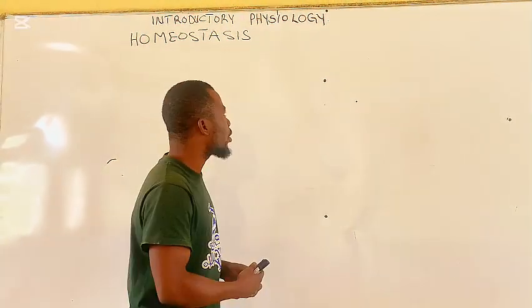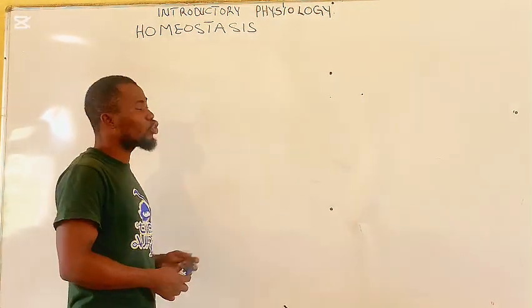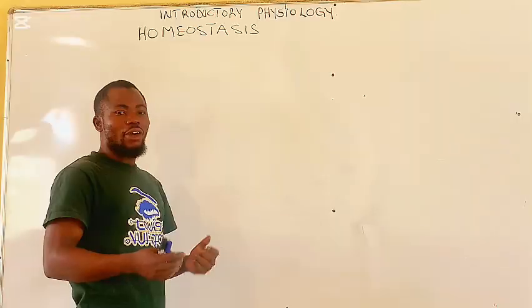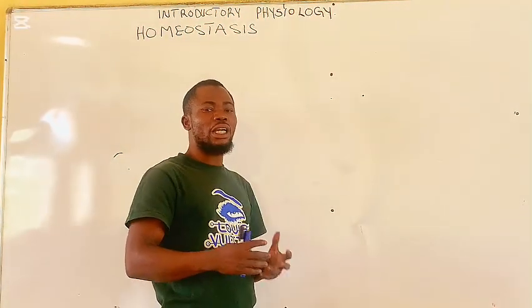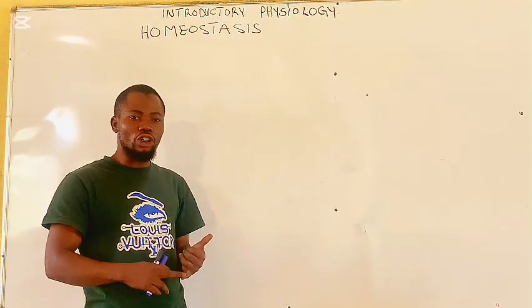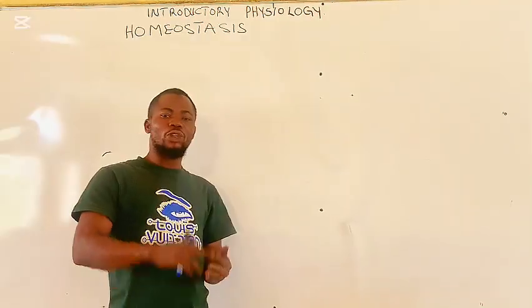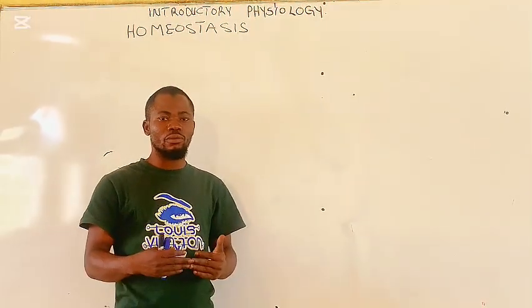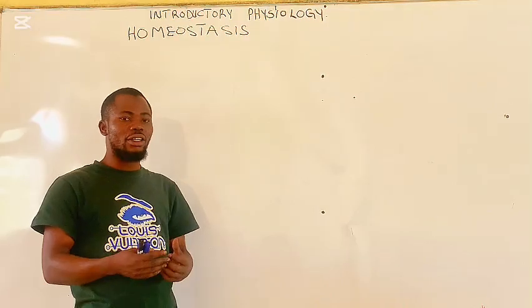In today's class, we shall be discussing homeostasis under introductory physiology. Have you ever wondered why, despite the change in the external environment, our body keeps regulating its temperature, the blood pressure, the blood sugar level, and to some extent the pH? It does that all because of homeostasis.